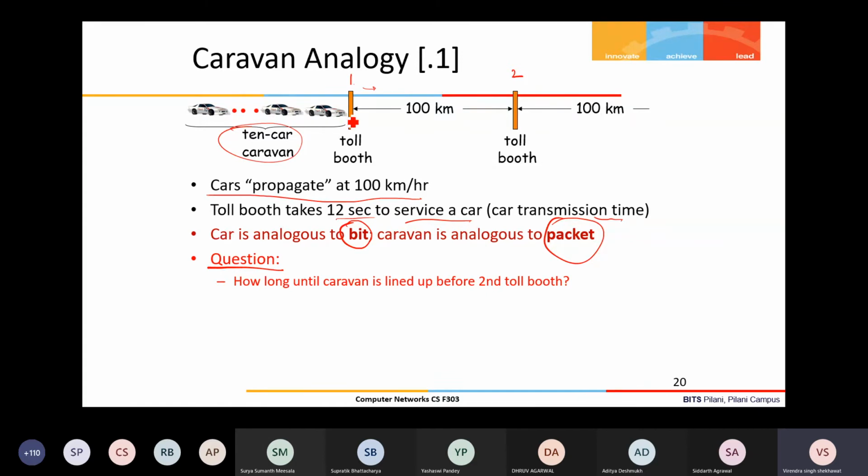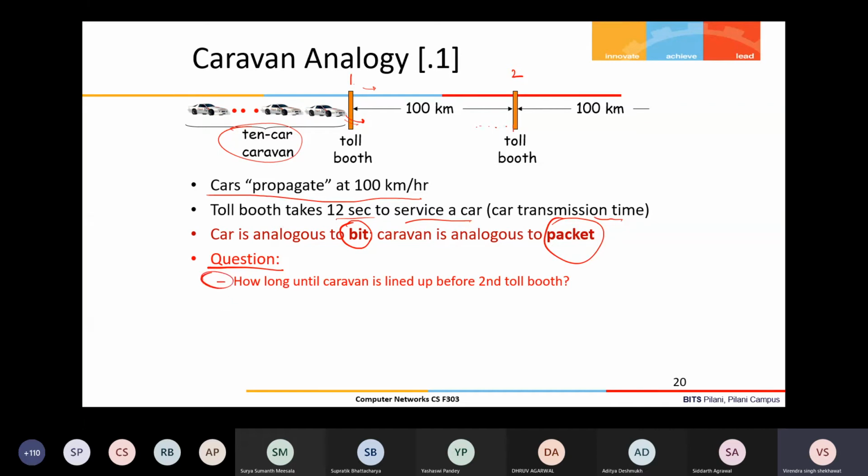The first car will come from here to here. It will take 12 seconds. Then the second car will come here to here, that will take 12 seconds. So every car will take 12 seconds to come from this side to this side, and then it will propagate and reach here. At the second toll booth, all the cars first arrive, and only then the processing, or you can say the transmission, of each car will start. So this is the notion of store and forward. All the bits, or all the cars, should be stored, because each car represents one bit of the packet. The complete packet should be stored first, and then it will be forwarded to the next hop.